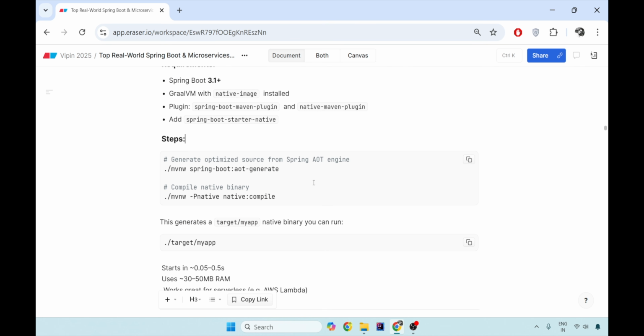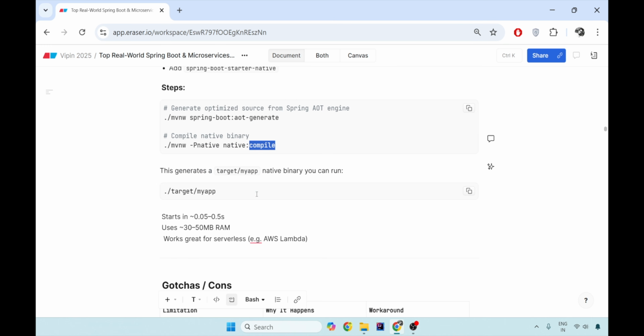Now, to generate the optimized source from your AOT engine, you can run this AOT generate. And to compile your native binary, you can use native binary, and then this generates a my app native binary, which is runnable and it is there in the target application. Now, this image is actually capable enough to boot up in 0.5 seconds, and it uses not more than 60 MBs of RAM, and it works very great and seamlessly with the serverless architecture like AWS Lambdas.